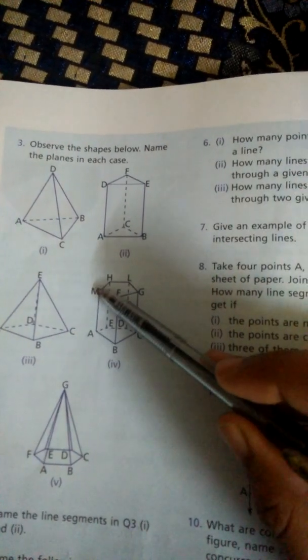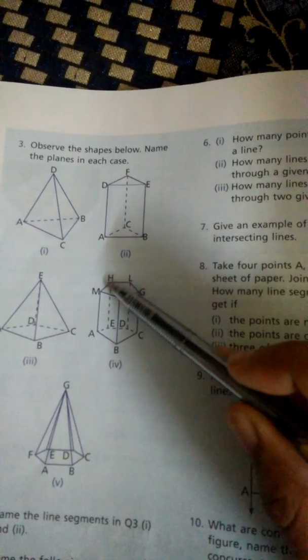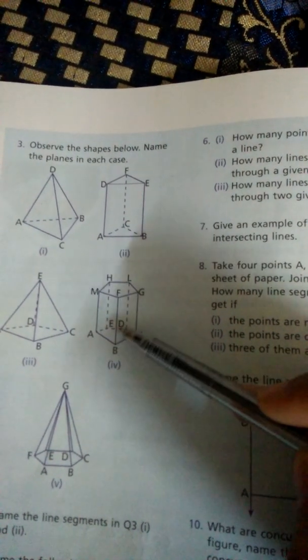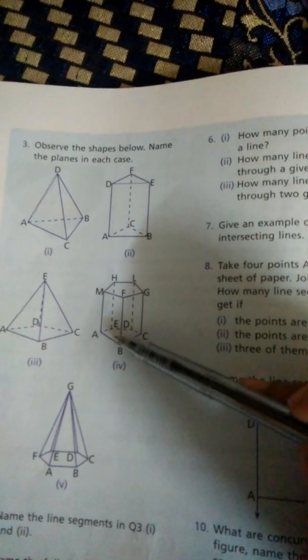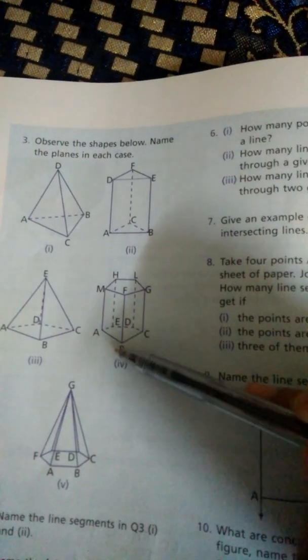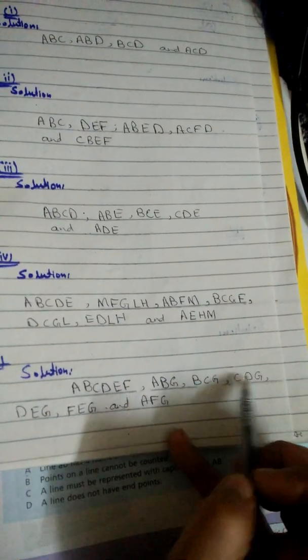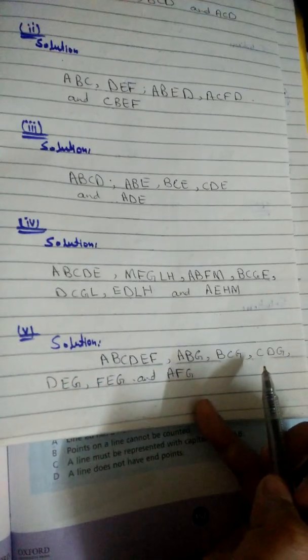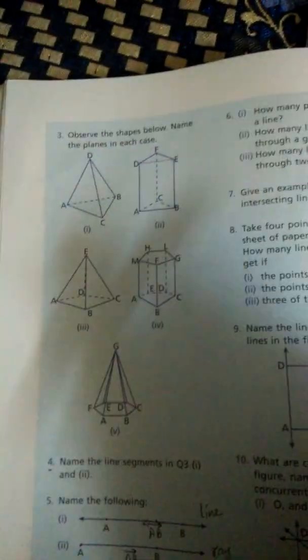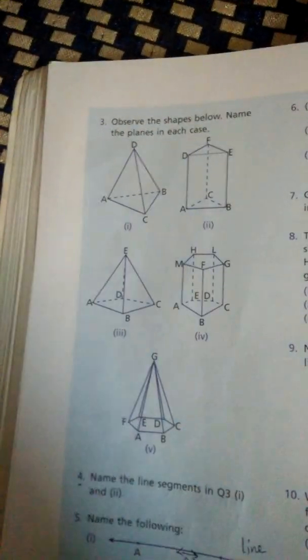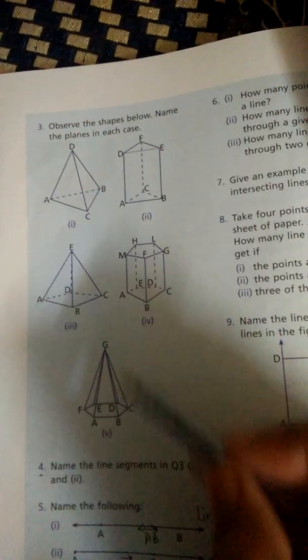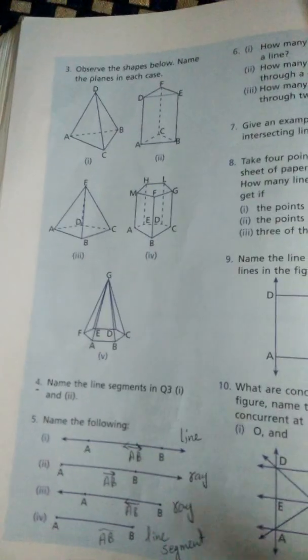In the next, we will have ABEM plane, MFGLH plane, HEDL plane, FBCG plane, and AEDCB plane. So we can find these planes. In the next, similarly you can find the planes from the fifth figure.